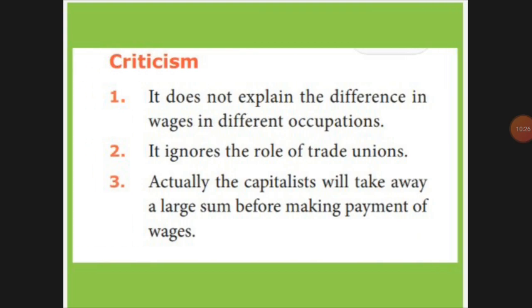For this also criticism is there. It does not explain, as usual, the union. They did not explain, and also they did not say what is the difference between wages for workers and for occupational service. For doctors, how do we pay wages, and for workers, how do we pay wages, they did not differentiate. And one more thing, it ignored the trade union as usual. And the capitalist will keep away a large sum while making the payment. So what are they doing? The capitalists, that is the owners, are enjoying a lot of profit only by paying less wages, they say.